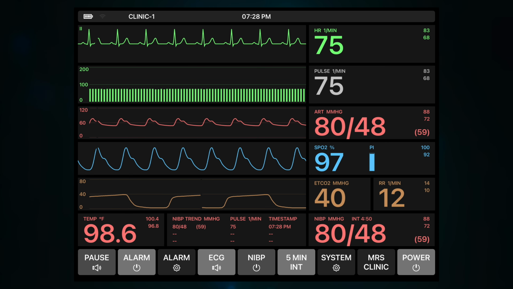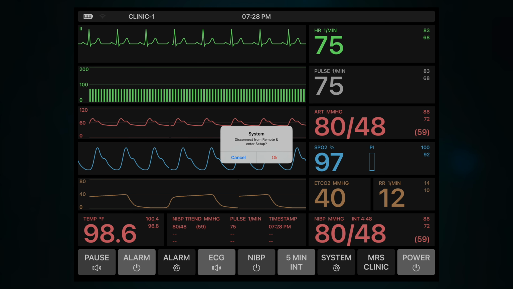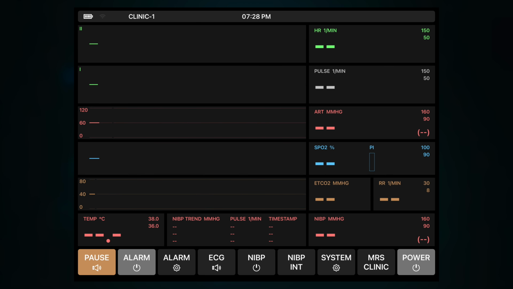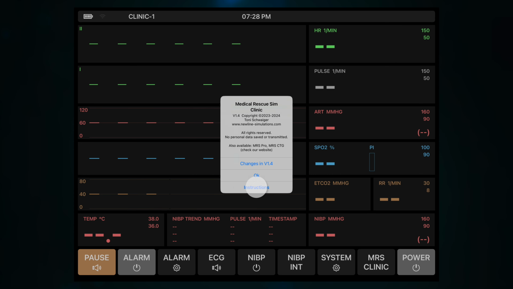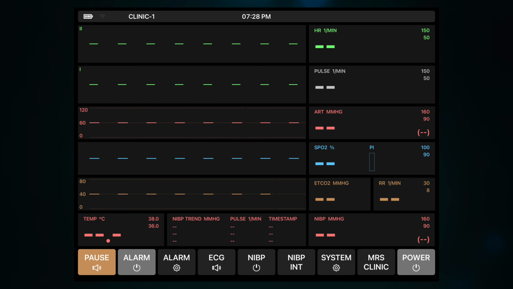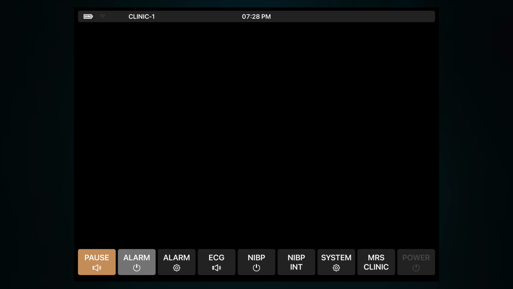The system gear icon calls up the basic settings of the simulator. Numerous individual adjustments to the app can be made here. These persist even after you exit the program. The MRS Clinic button displays a quick guide to operating the patient monitor, as well as general information about the app. The long press power button disables the monitor and resets the settings.